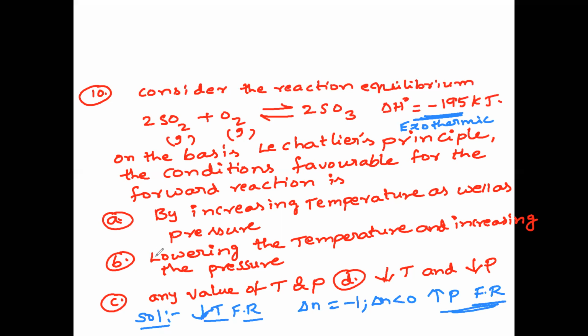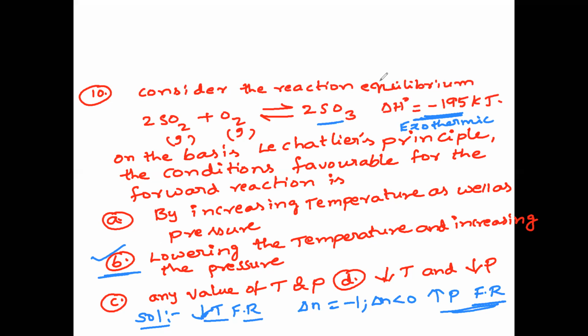So the answer is by decreasing the temperature and increasing the pressure. So sulfur trioxide is formed, that is, the forward reaction is favorable. Questions like these are most important, so practice as many questions as you can from entrance books. This is a very, very important concept.